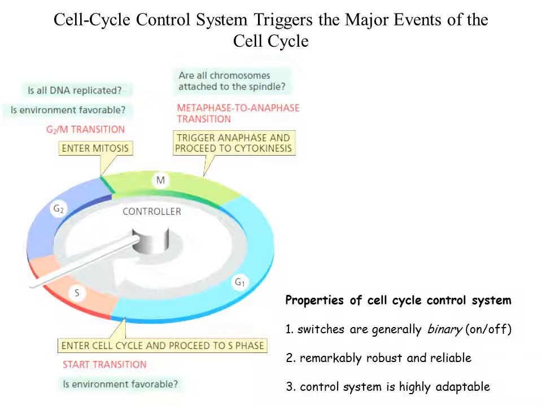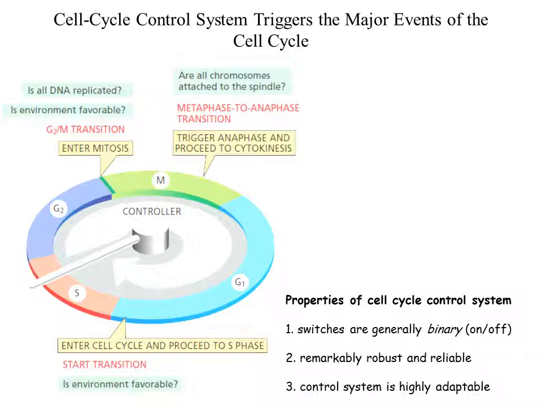That's why it will not allow the cell to enter into anaphase if spindle fibers are not attached to all the chromosomes. First, it gives signals to spindle fibers to attach to each and every chromosome, and once this is done, then the cell is allowed to enter into anaphase to have a proper segregation of chromosomes to maintain the proper number of chromosomes in the daughter cells. This check is very essential, very necessary.